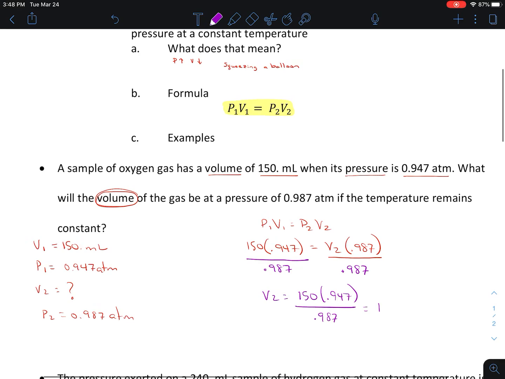And our answer, we got 143.9297, and then, well, there was a 0 in there. Sorry, my bad. 143.0297. Okay. But in our problem, we have 3 sig figs, 3 sig figs, and 3 sig figs, so our answer will only have 3. So V2 is going to be equal to 144, and our label on that is milliliters from right there.